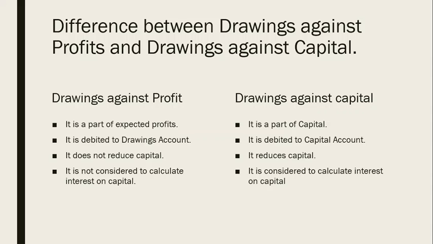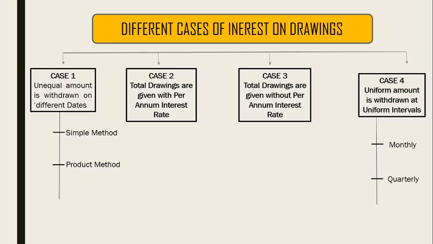Now let's move to the cases, that is, different ways of calculating interest on drawings. These are the four methods of calculating interest on drawings. The first case says unequal amounts are withdrawn on different dates. So when the drawings by the partners are not the same in amount, and the dates are also different, it means on different dates he is withdrawing different amounts.